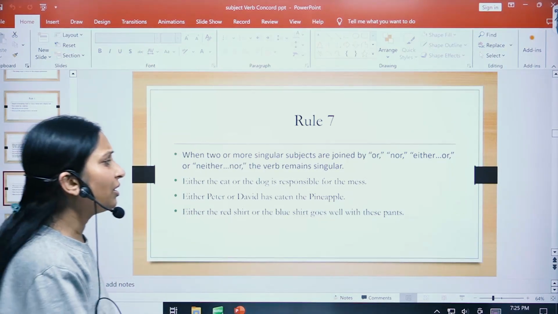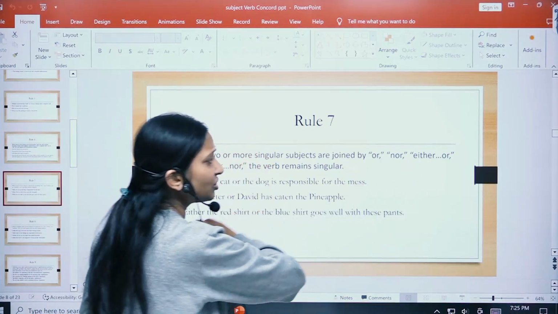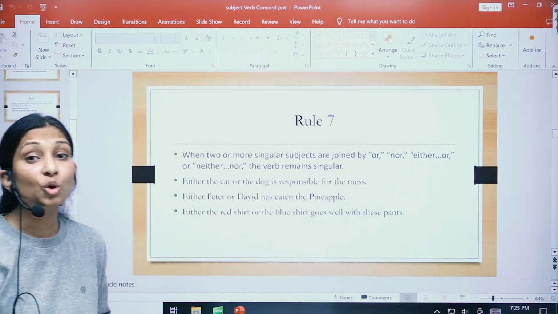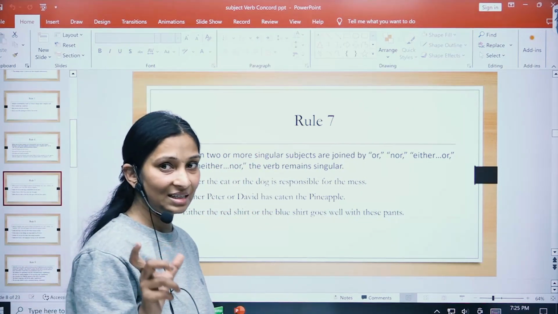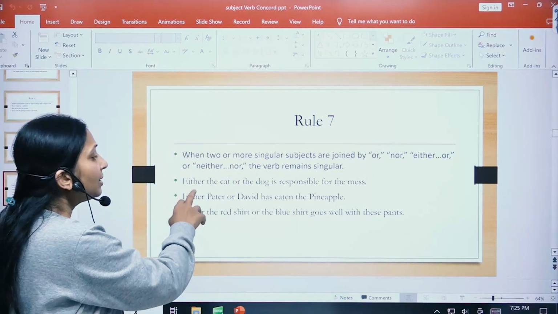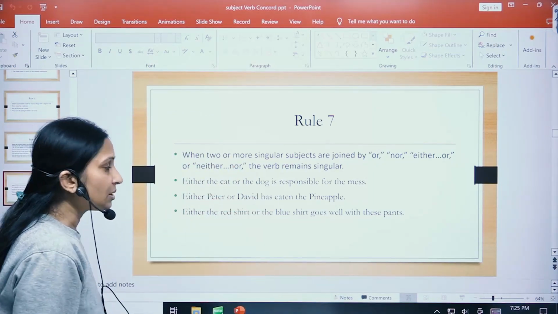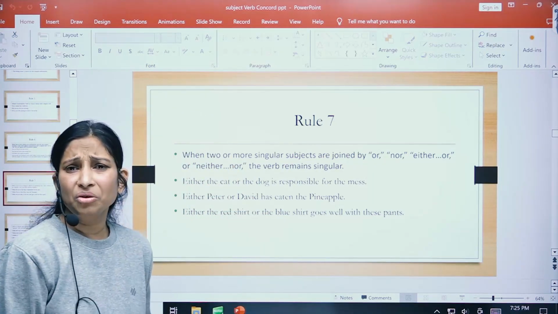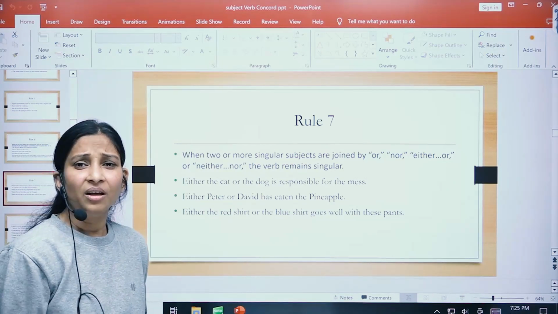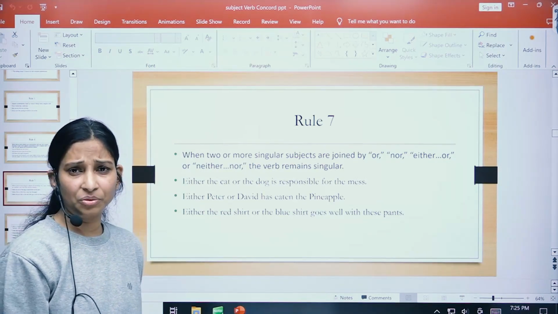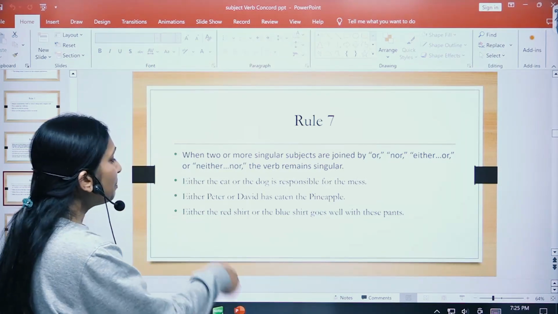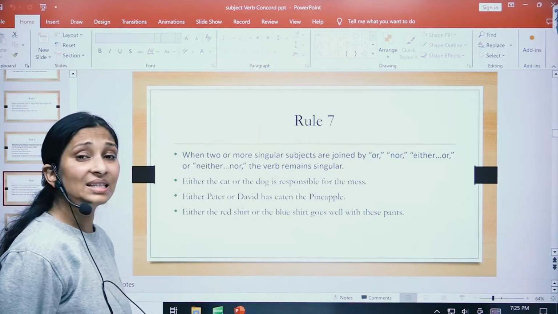Let me tell you one thing. Let us not talk about correlative conjunction. Let us just talk about or and nor. Okay, singular, right? So either the cat or the dog is responsible, right? Cat or the dog is responsible. The word or has come and we are going to use a singular verb. Either Peter or David has eaten pineapple.